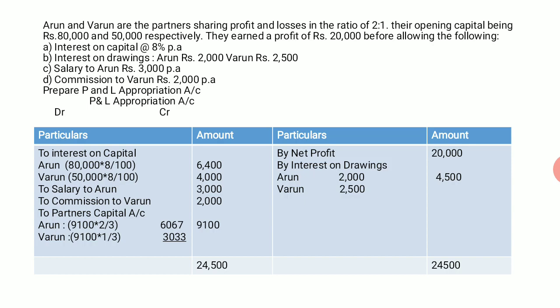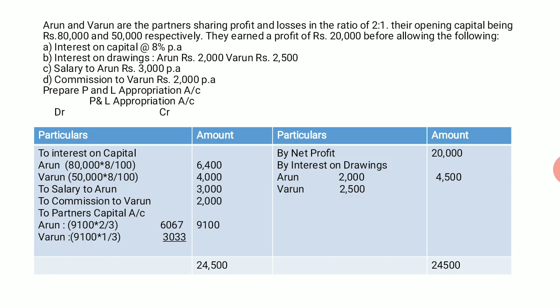Now, let us go with the first one, that is, the net profit. We'll specify net profit on the credit side of the profit and loss appropriation account. So, we'll write by net profit. Where is the net profit given? We can go back to the sum and check. Second line, they earned a profit of rupees 20,000. So, we have to specify 20,000 as net profit.